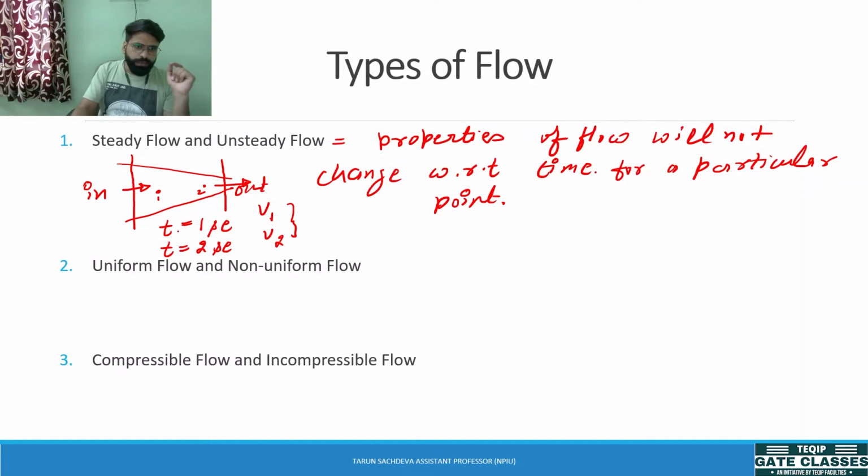If suppose at time 2, the velocity at point 2 changes from v2 to some other value v3, then this type of flow is not a steady flow and it is an unsteady flow. Unsteady means the property of the flow will change with respect to time.